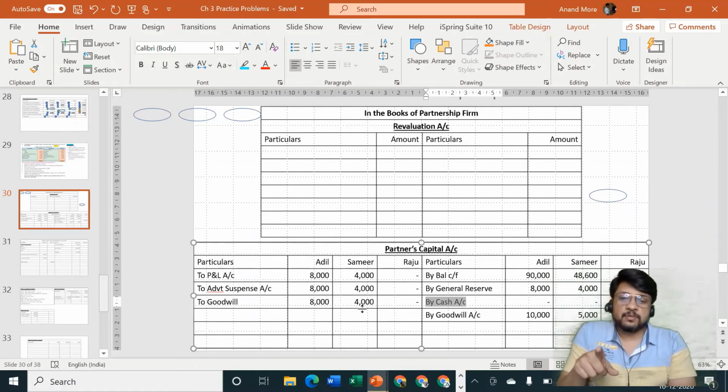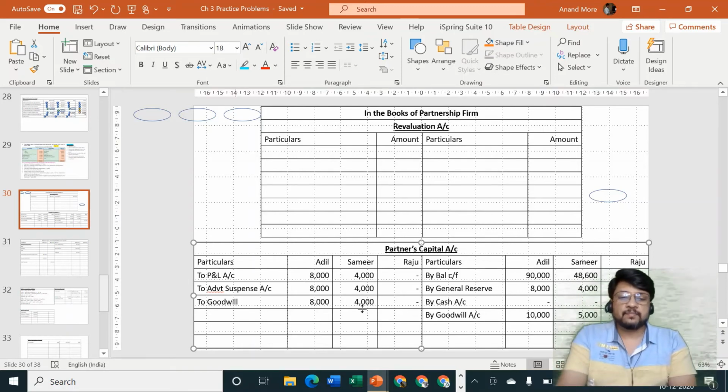I hope everybody has understood the concept. Old goodwill is written off. Written off is a loss. Loss is partners' capital account debit. And goodwill sold, partners are going to get the money, so partners' capital account is credited. Clear to all of you? Good.